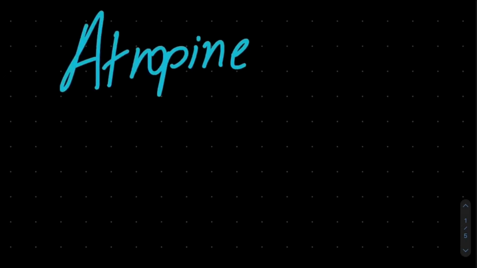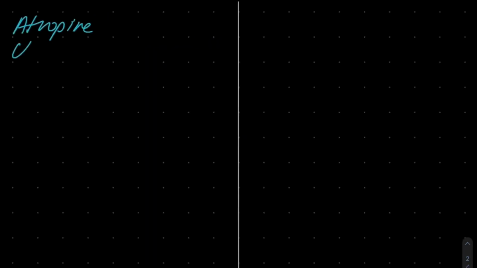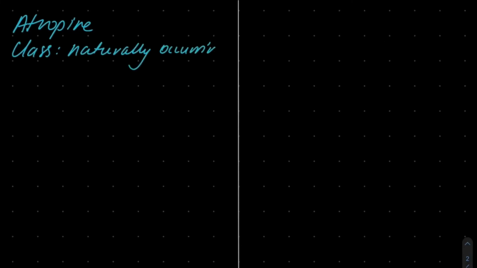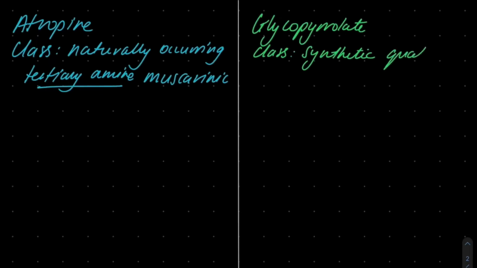Today we'll be comparing the pharmacology of atropine compared to glycopyrrolate. Starting with class, atropine is a naturally occurring tertiary amine of the muscarinic class, whereas glycopyrrolate is a synthetic quaternary amine. And this will become more important when we talk about its pharmacokinetics.